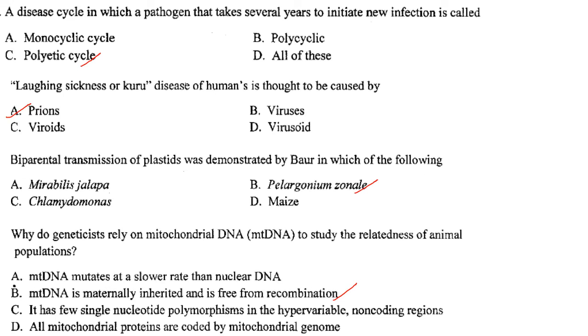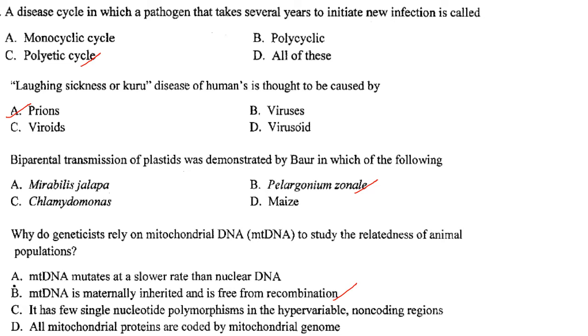Then, a disease cycle in which the pathogen takes several years to initiate new infection is called polyetic cycle. Answer is option C. Then, laughing sickness or Kuru disease of humans is thought to be caused by prions. Answer is option A. Then biparental transmission of plastids was demonstrated by Baur in which of the following? It was demonstrated in Pelargonium zonale.